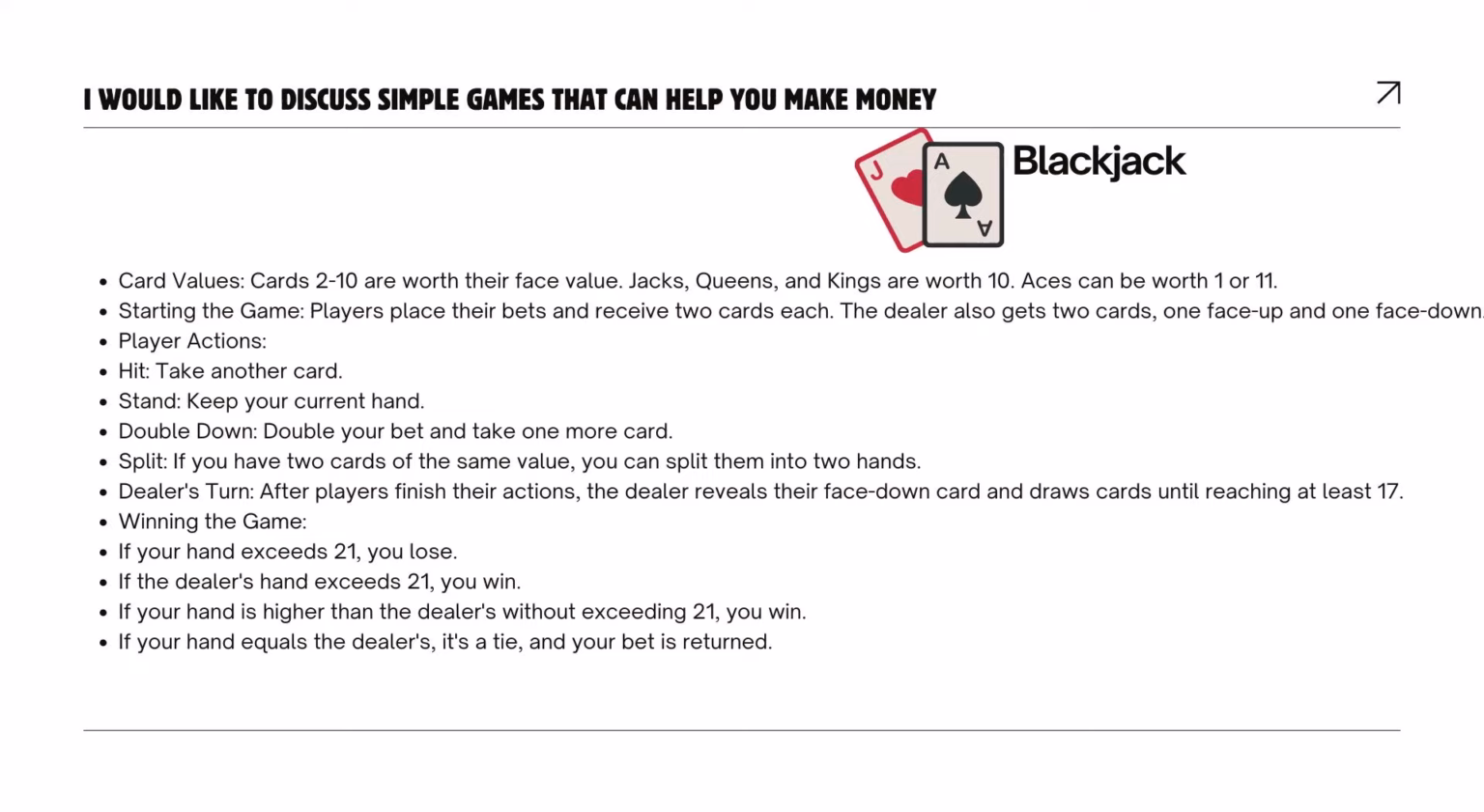Blackjack. Card values. Cards 2 to 10 are worth their face value. Jacks, queens, and kings are worth 10. Aces can be worth 1 or 11. Starting the game. Players place their bets and receive 2 cards each. The dealer also gets 2 cards, one face up and one face down.